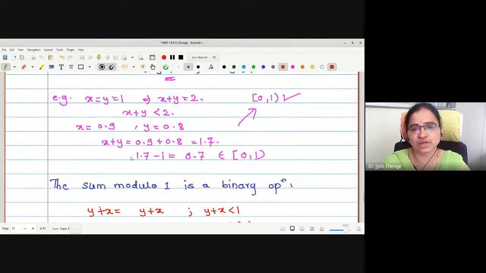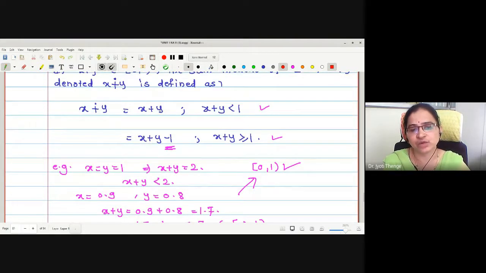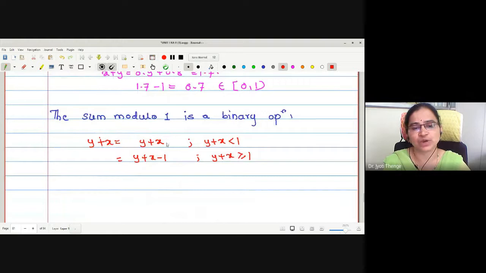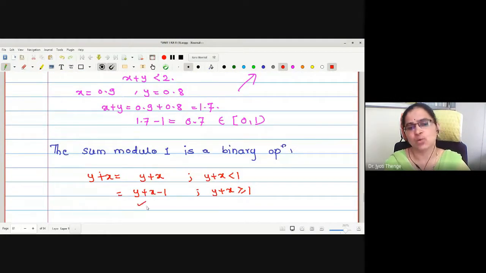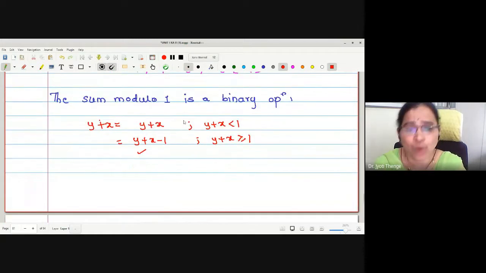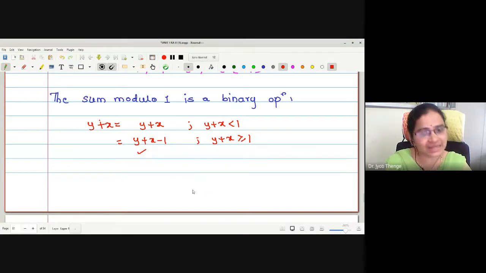So just look at the right hand sides. First value is x plus y, here it is y plus x. Whether these two are the same or not? Yes, they are the same because ordinary addition is commutative. Similarly, for the second, x plus y minus 1 is exactly the same as y plus x minus 1. Why are we getting sum modulo 1 to be commutative? Because ordinary addition is commutative, right?